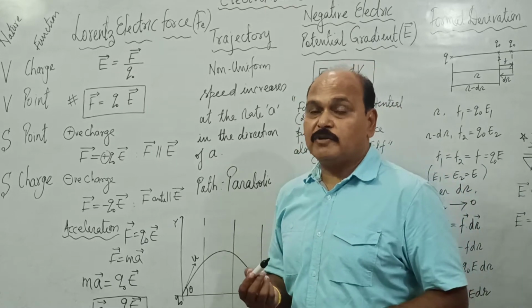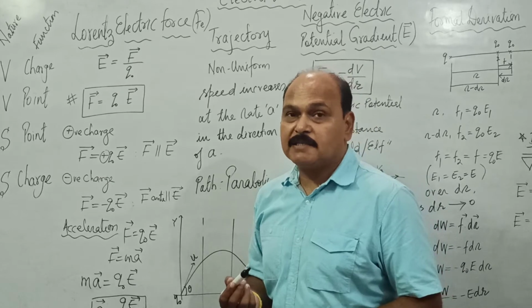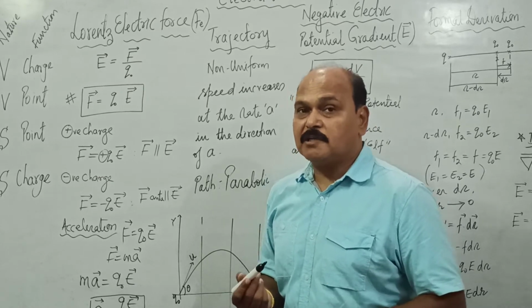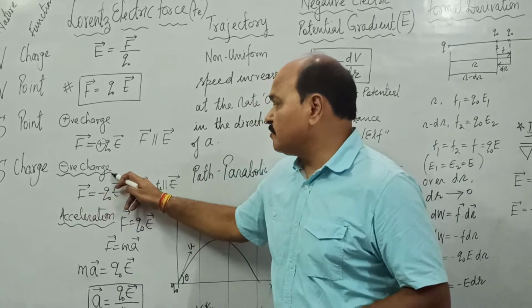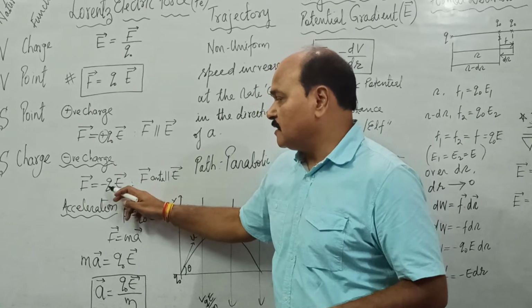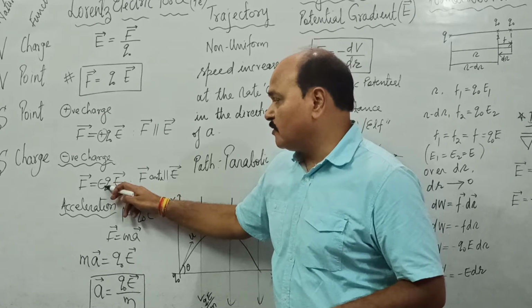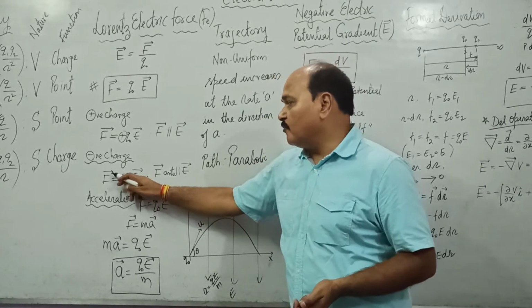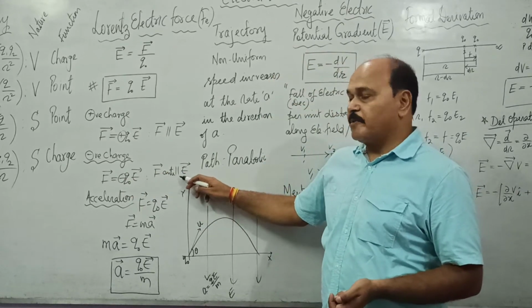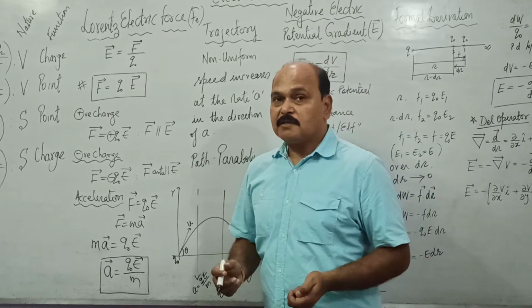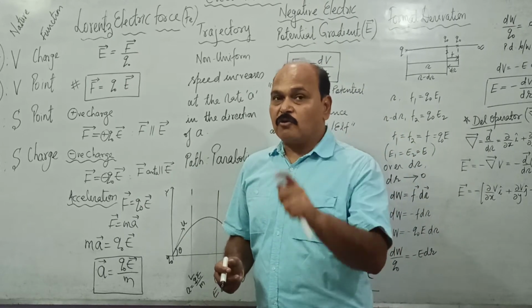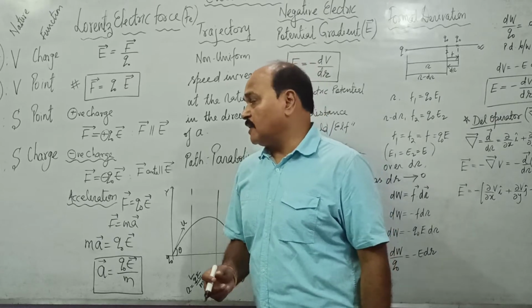Magnitude of force is QE, but the direction is parallel to the electric field intensity. If the charge is negative, we put a negative sign here. This negative sign denotes that force and electric field vectors are anti-parallel. Therefore, force over any negative charge in an electric field is always opposite to the direction of the field.